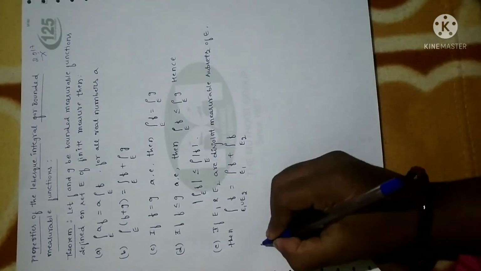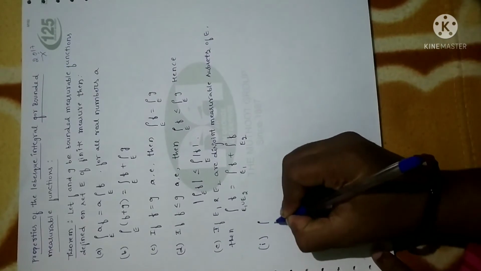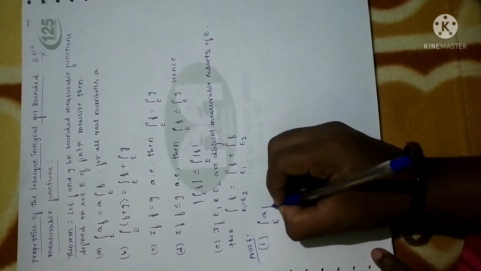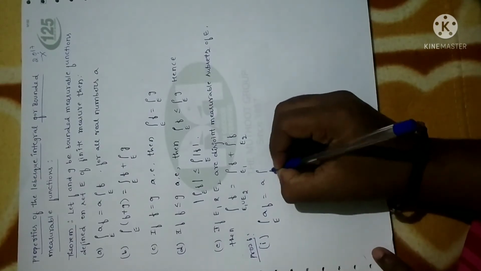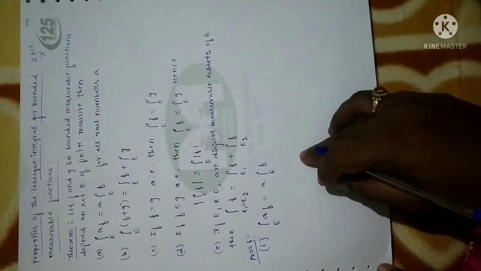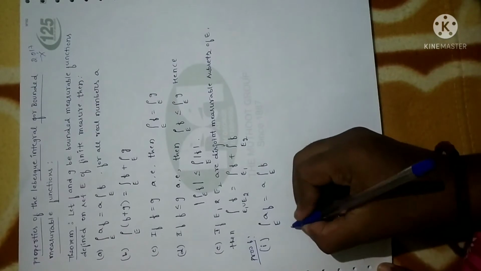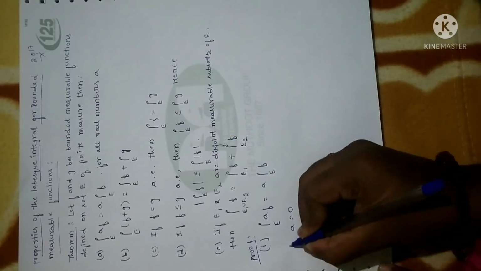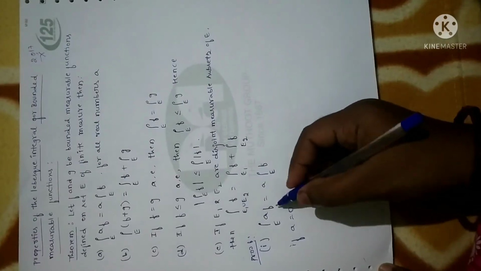So what we have to prove is the integral over E of a times f is equal to a times the integral over E of f. So we have to prove this. Now, to prove this, we can have three cases. Suppose a is equal to 0. So if a is equal to 0, the result is obvious.